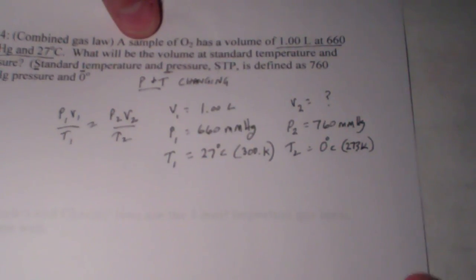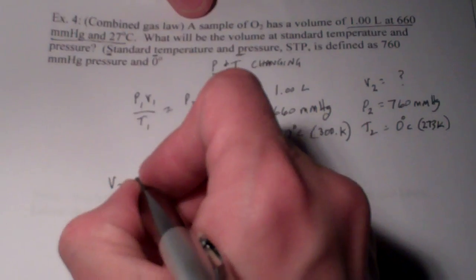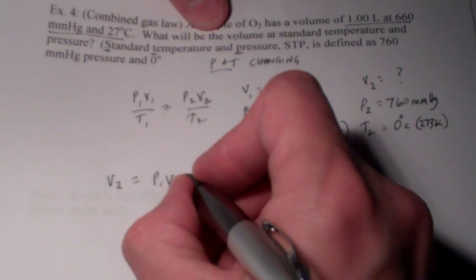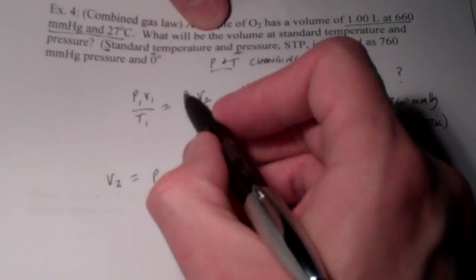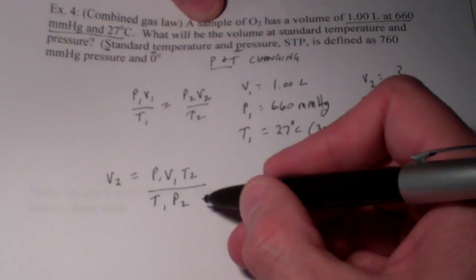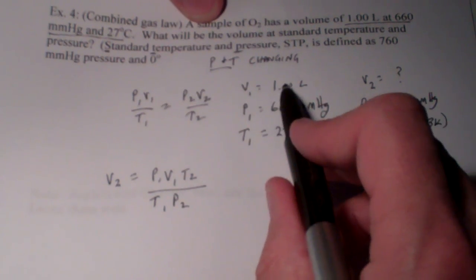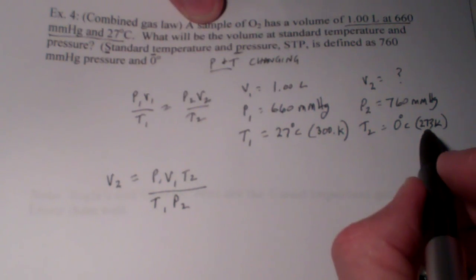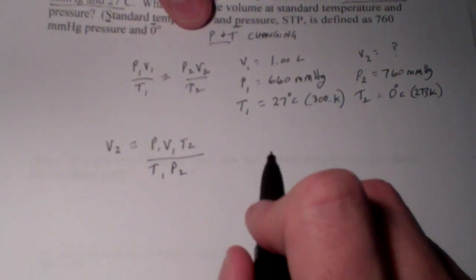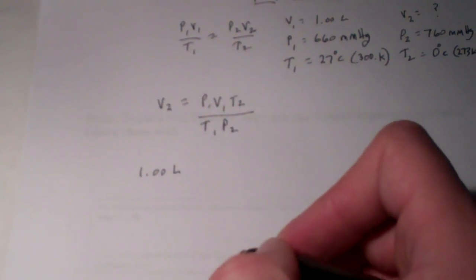Now we can do this algebraically, and I'll do it both ways for you. Don't I need to solve for V2? So V2 would be equal to P1 V1, bring T2 over to the other side, times T2, divided by T1, and I want to bring P2 over here, and divide by P2. A lot of students don't like that. Why? Well, it involves some algebra. But if you plug in P1 and V1 and multiply it by T2, then divide by T1 and P2, you will magically get your answer. But let's try to reason this out instead. I think it's easier. We'll start with the volume that we know.